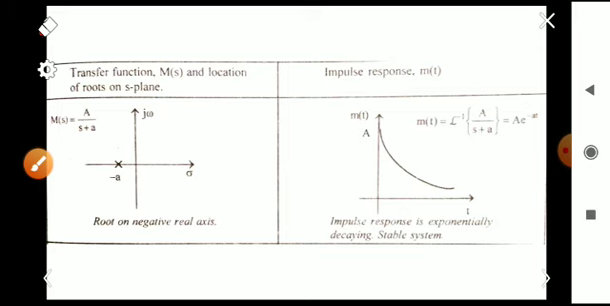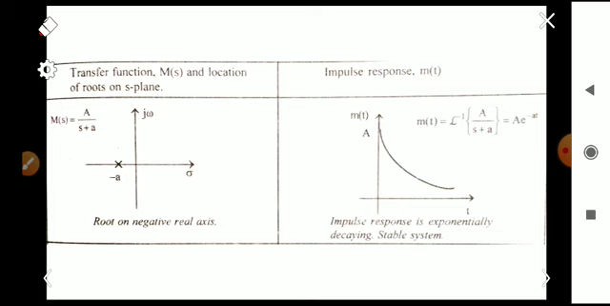So these are some examples. In the left side column, the transfer function M of s and the location of roots on the S plane are given, and on the right side we have the impulse response M of t. That is the Laplace inverse of the closed loop transfer function M of s. We know that M of t is the impulse response. So by observing the M of t, we can say whether the system is stable or not.